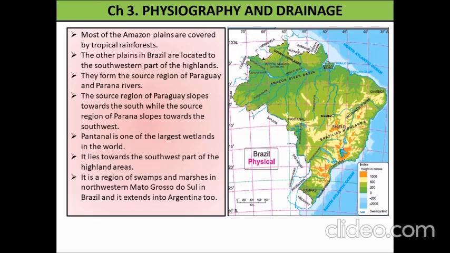Pantanal is one of the largest wetlands in the world. It lies toward the southwestern part of the highland areas. It is a region of swamps and marshes in northwestern Mato Grosso do Sul in Brazil, and it extends into Argentina too.